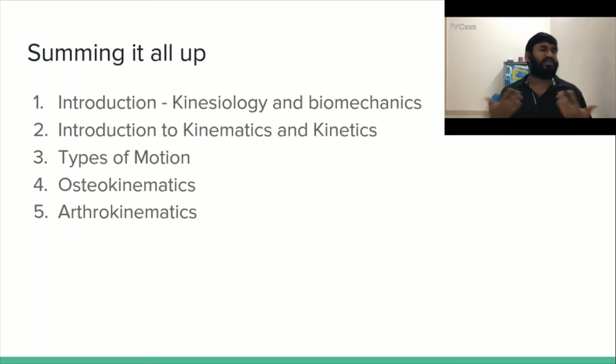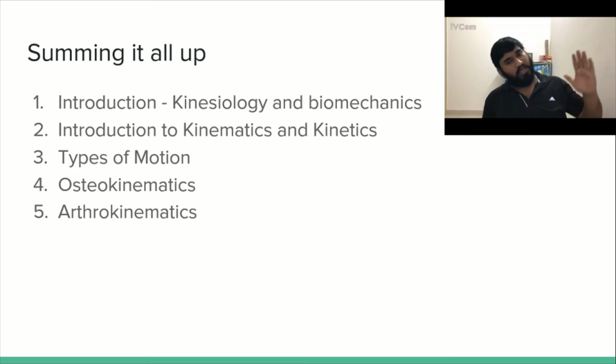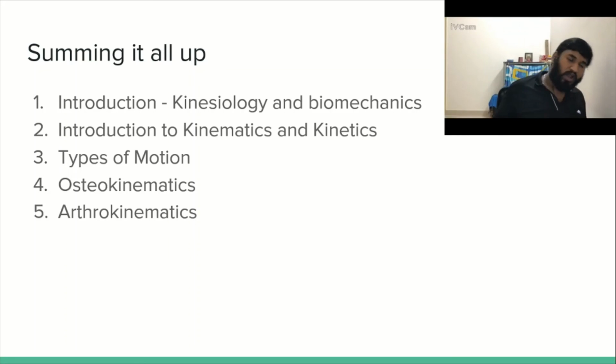Kinetics we didn't talk about much in this session, we will be talking about it in the upcoming session. Kinematics describes a motion occurring in a body, but it does not have any regard to the forces or torques which have to happen for the movement to occur. Keeping that aside, we talked about two basic types of motion which should not be used interchangeably: translation and rotation.